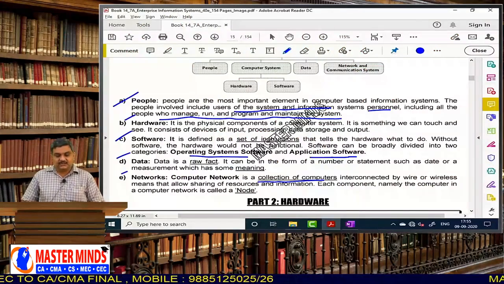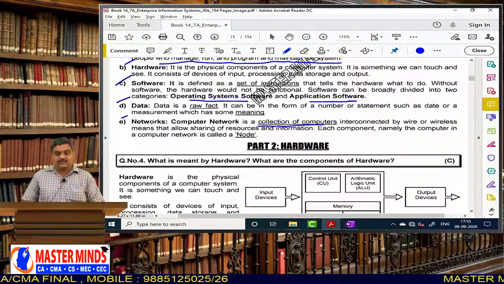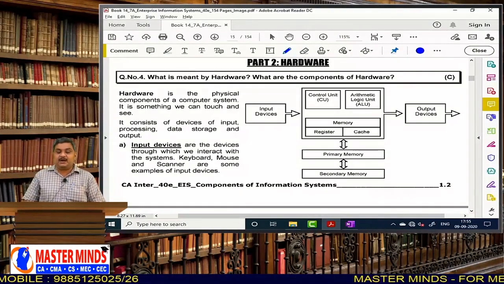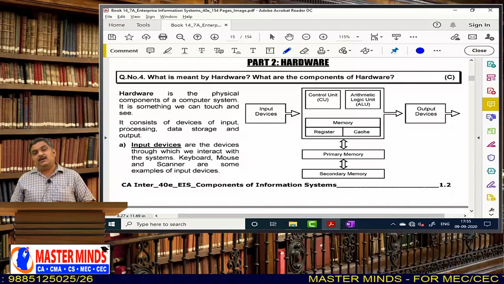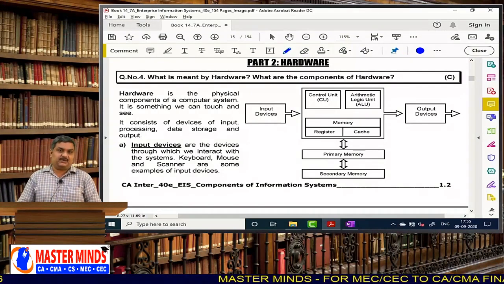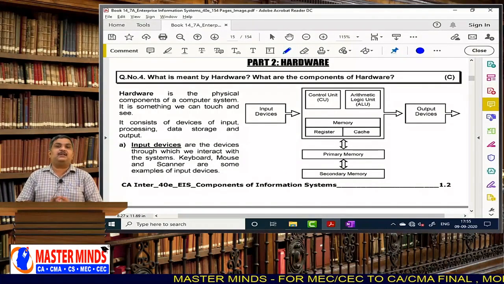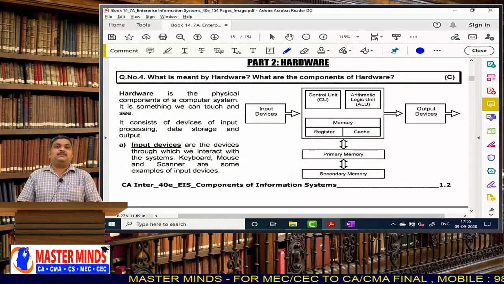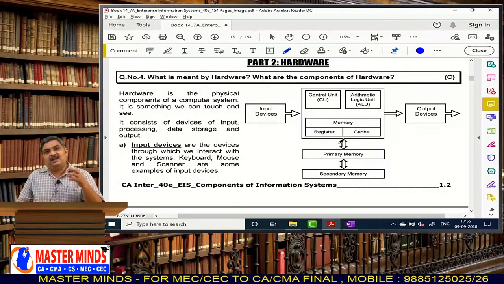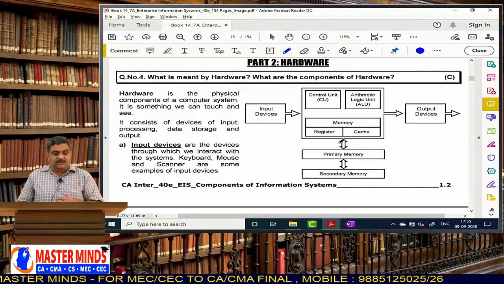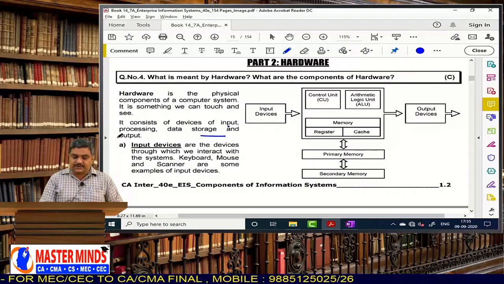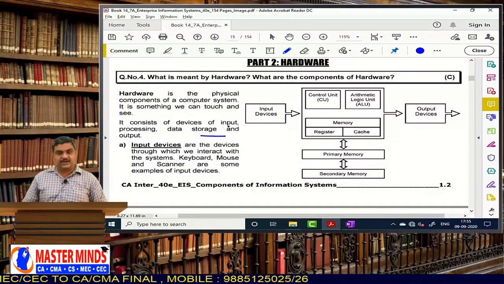Next, let us move forward to hardware. What is meant by hardware and what are the components of hardware? Already we studied that hardware means the physical components of the computer system. Whatever things are there inside a computer can all be considered hardware. Hardware consists of input, processing, data storage and output devices. So we will study them one by one.